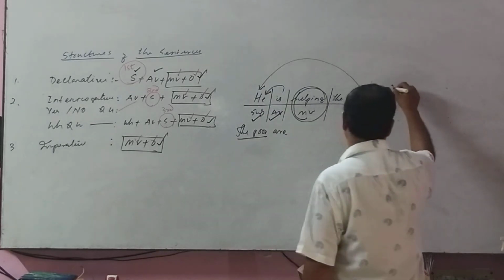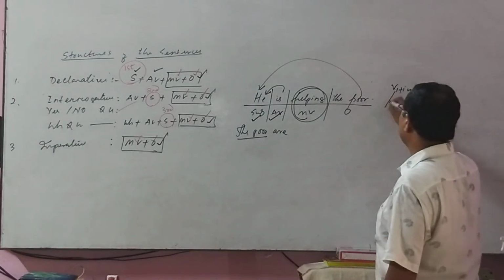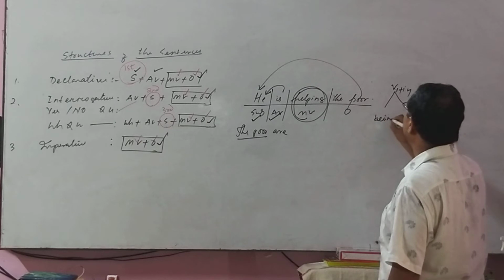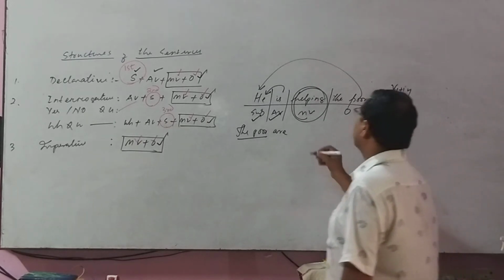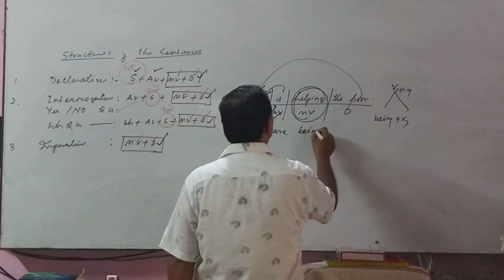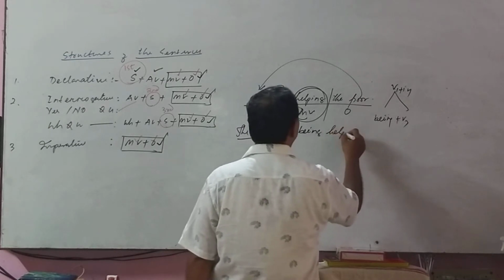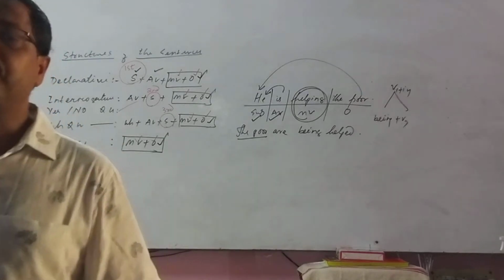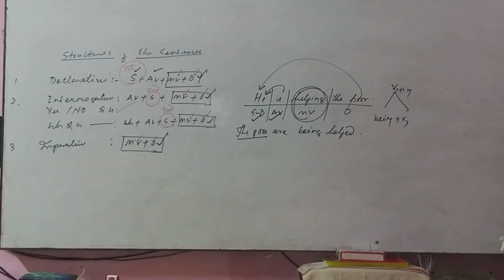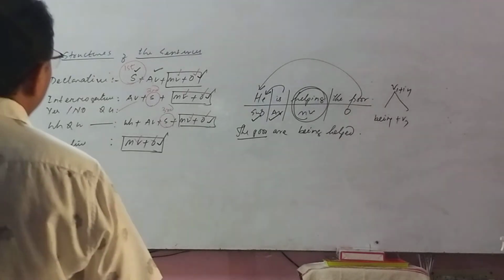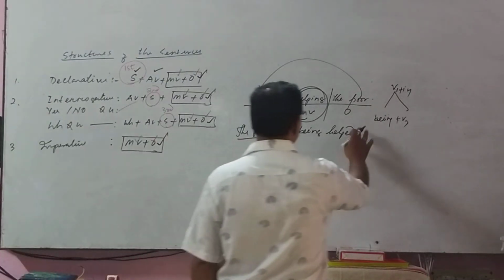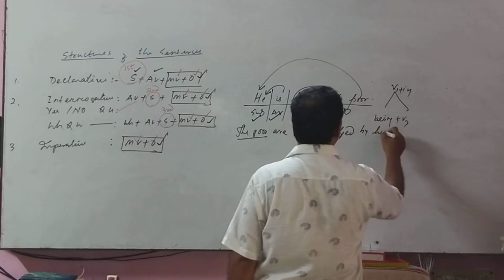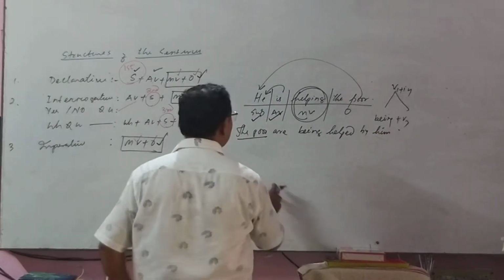If V1 ing is here, then we can convert it to be1 ing plus V3. So it will be: the poor are being helped. You can write by him here also: the poor are being helped by him. Let me write another sentence.